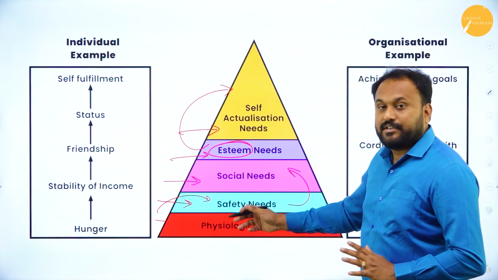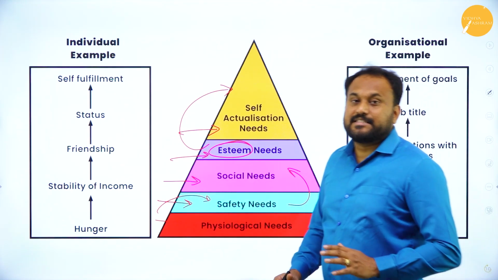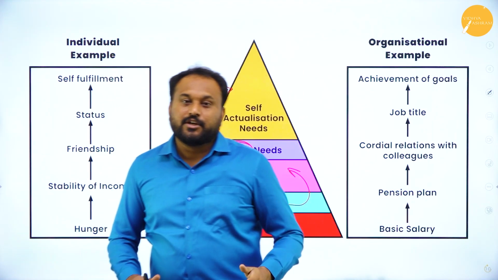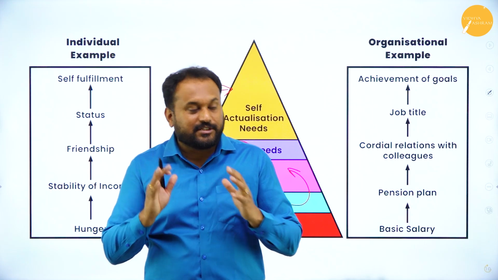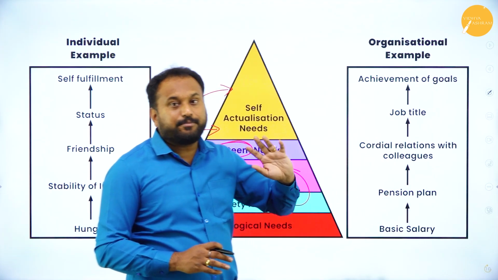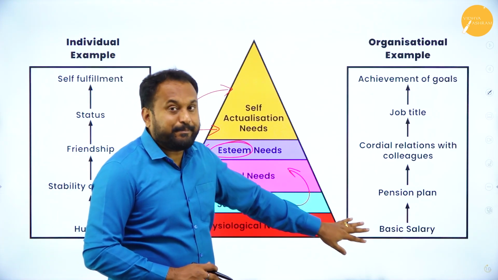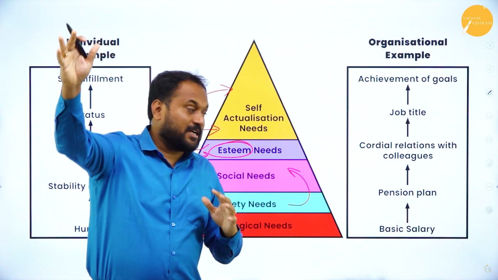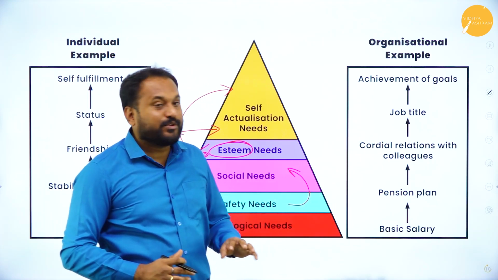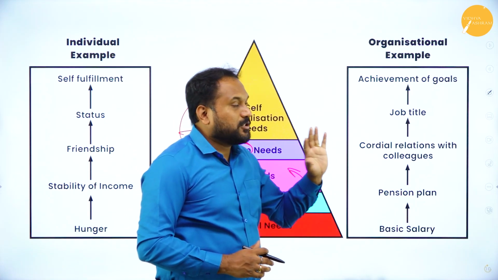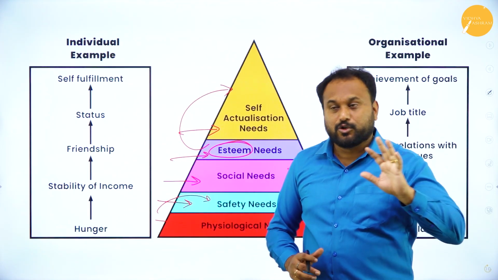So here the first is physiological, second is safety, third is social, then comes esteem, and the last one is self-actualization. So here I've given you an example, now an organization example, of how people motivate us. First, basic salary, then they're going to tell you about the pension plan also, future plans, then cordial relation with colleagues, job title, achievement of goals. So this is what organizational goals are.